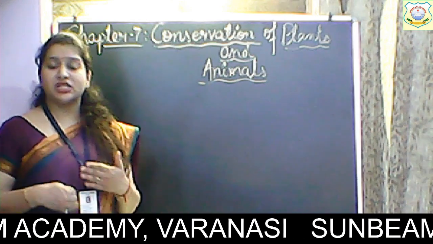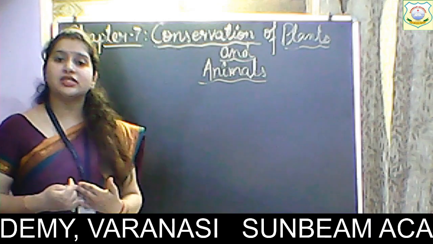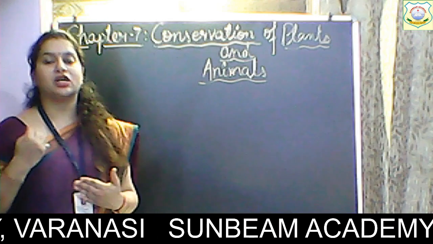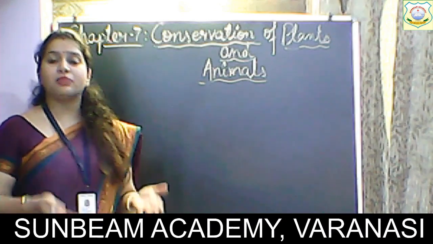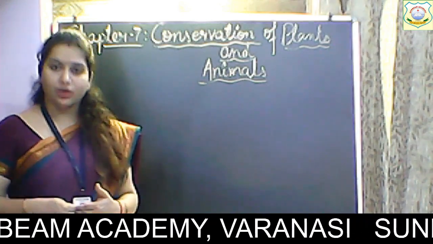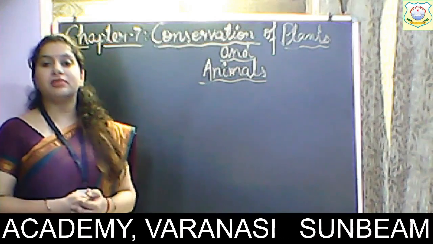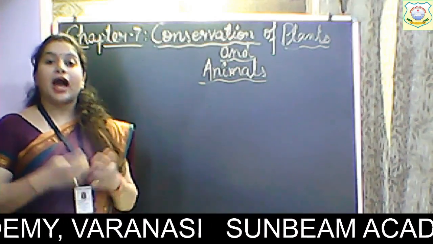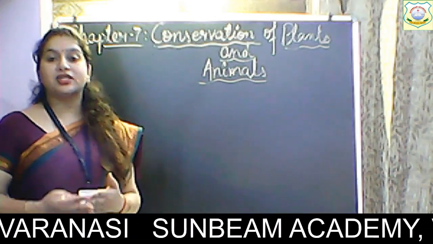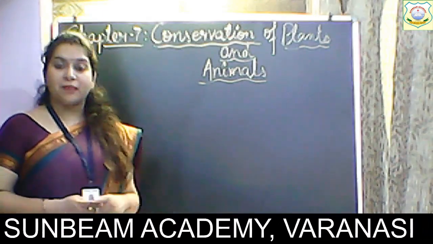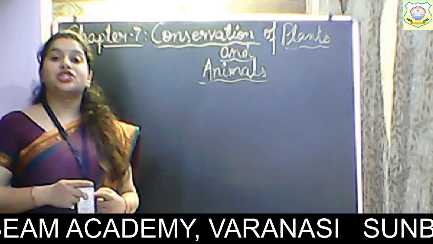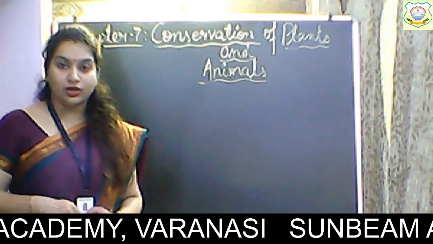We eat meat, we eat flesh. We eat mutton, we eat chicken. They are coming from animals. And how else are animals important? Animals also give us different fabrics. If you remember the chapter, sheep gives us wool.